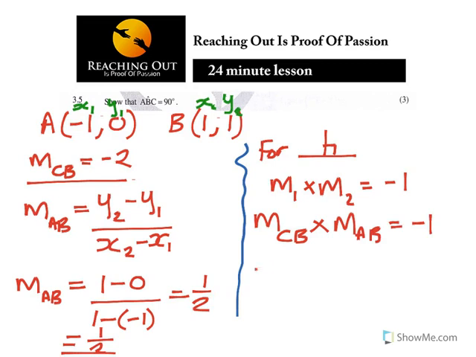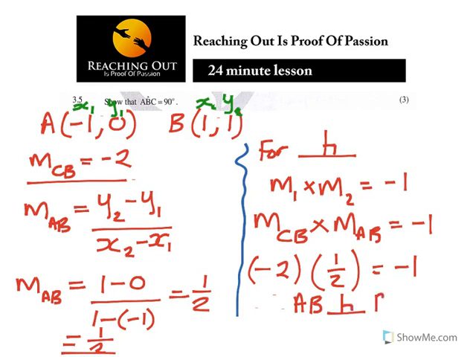What is M of CB? It is -2, times 1/2. I'm getting a -1. Therefore, they are perpendicular. That means AB is perpendicular to BC, and ABC is equal to 90 degrees. That's what you have done to prove that.